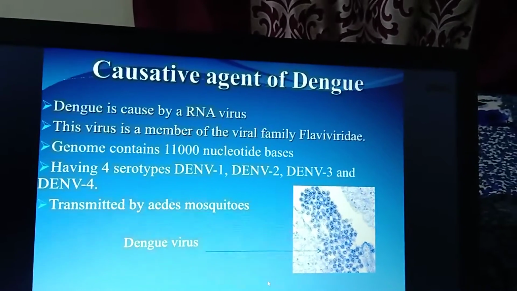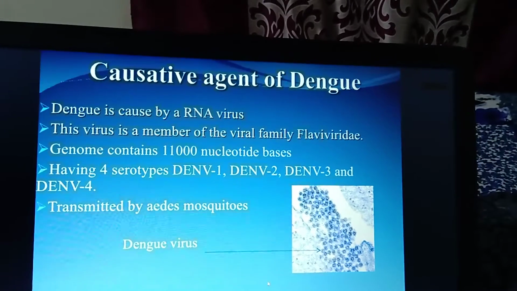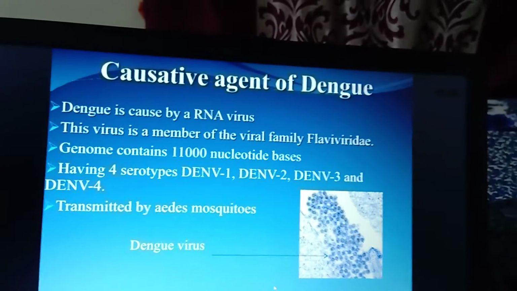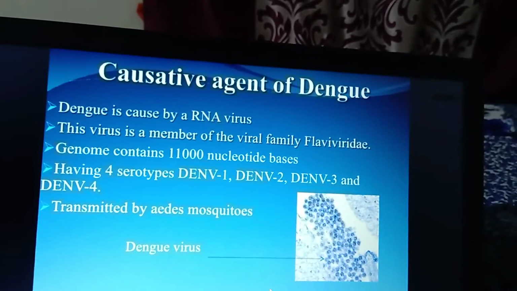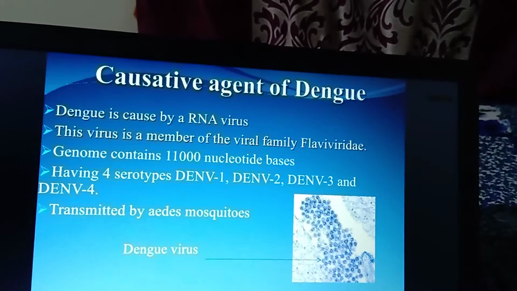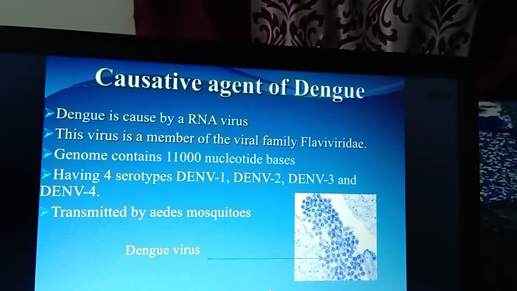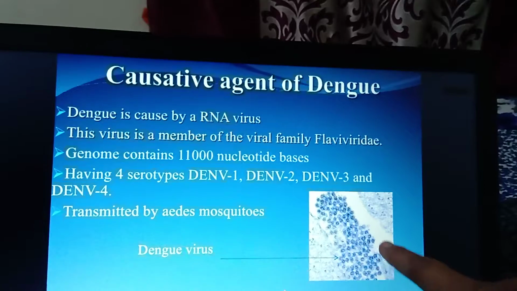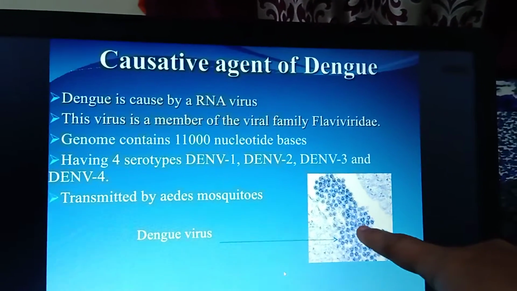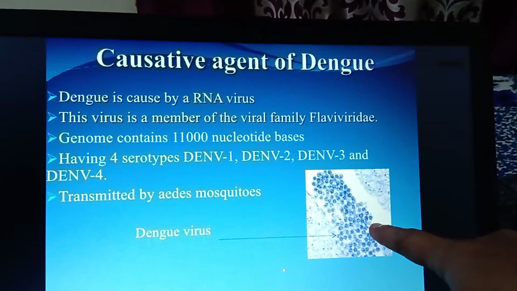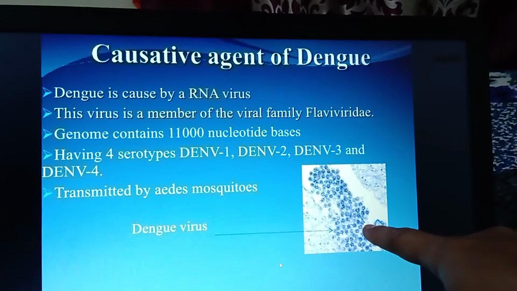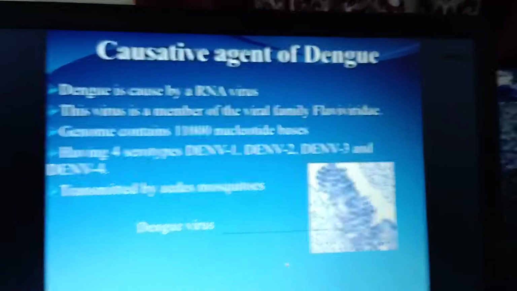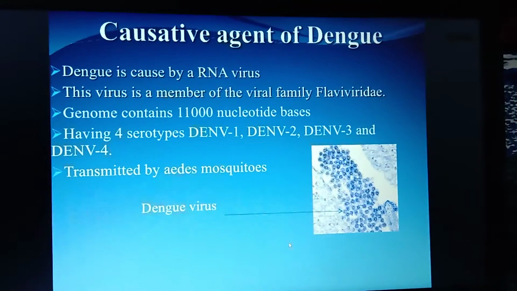Okay, so what is the causative agent that causes dengue fever? The main cause is an RNA virus, and it belongs to the family Flaviviridae. The causative agent of dengue is having 11,000 nucleotide bases. See here in the picture, the genome of this RNA virus consists of 11,000 nucleotide bases.